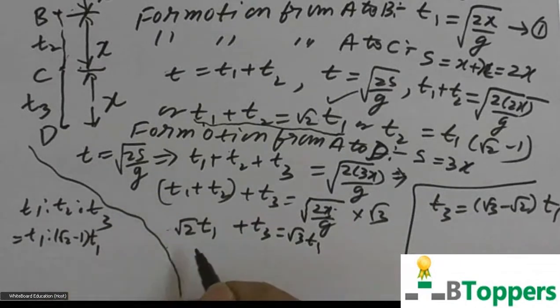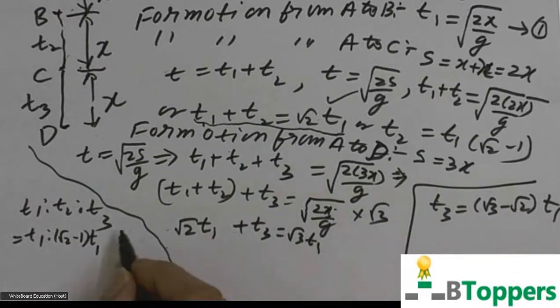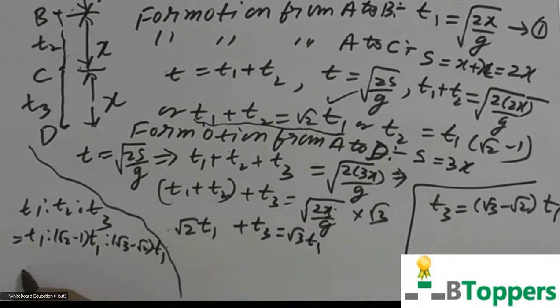That means we have found t2 and t3 in terms of t1. t3 you can write as root 3 minus root 2 into t1. So you get the answer as 1 is to root 2 minus 1 is to root 3 minus root 2. You can take a pause and copy the solution if you are interested.